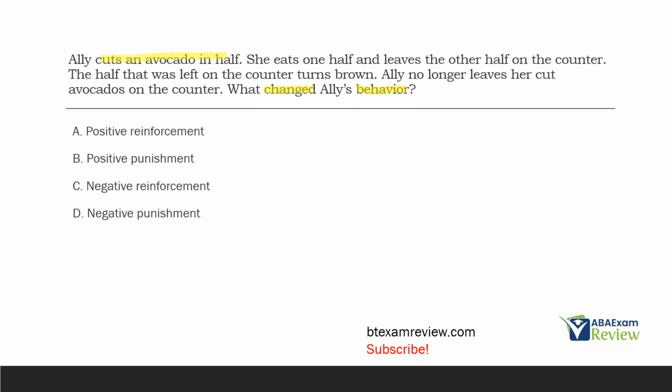Allie cuts the avocado in half. She eats one half and leaves the other half on the counter. As a result, what's the consequence of leaving the half on the counter? That half turns brown. Since then, Allie no longer leaves her cut avocados on the counter. So how did Allie's behavior change? Ask yourself, first, did it increase or did it decrease? Well, we know Allie's behavior decreased because she no longer leaves her cut avocados on the counter. So we're looking at a punishment procedure, right? Punishment decreases, reinforcement increases. Since the behavior decreased, we know it's punishment.